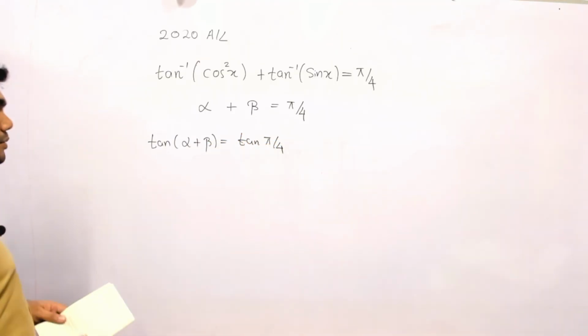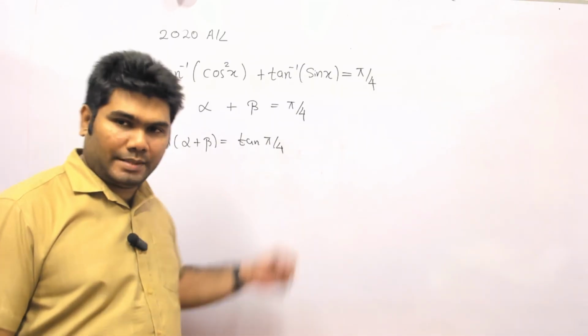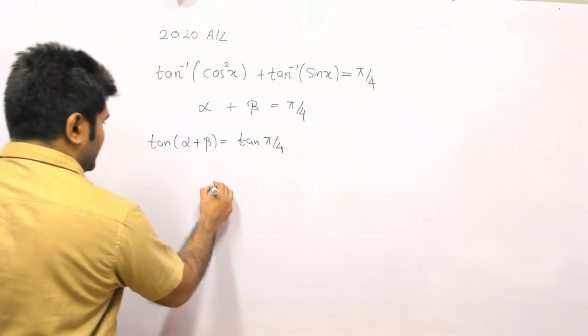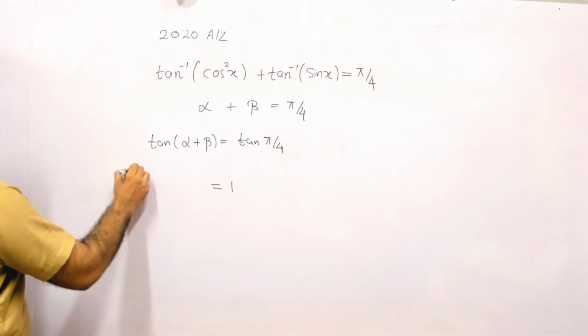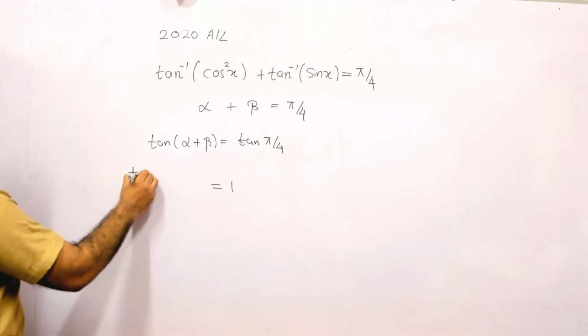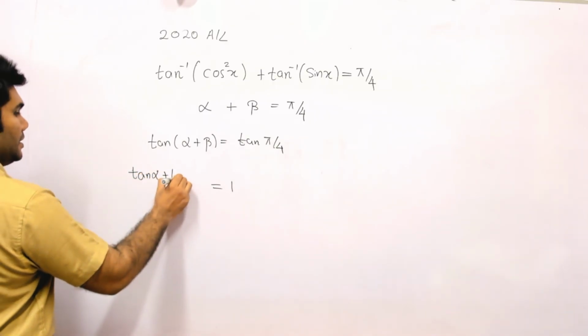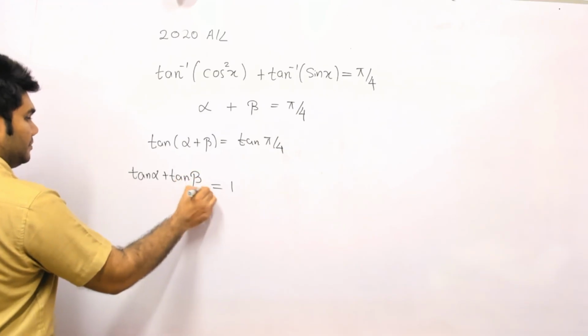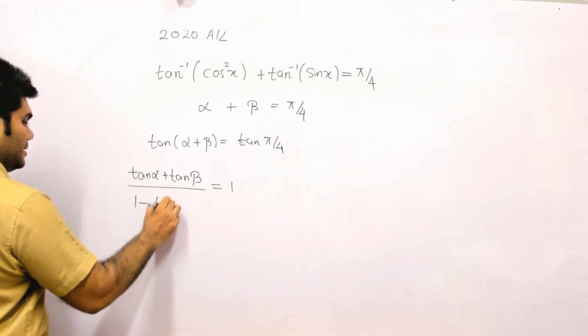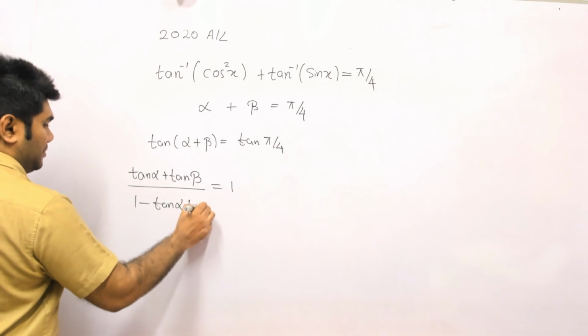And notice when I do so, tan pi over 4 is equal to 1. And I can expand this thing into tan alpha plus tan beta over 1 minus tan alpha tan beta.